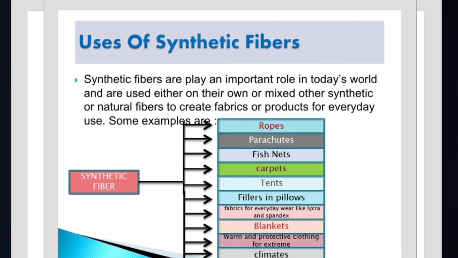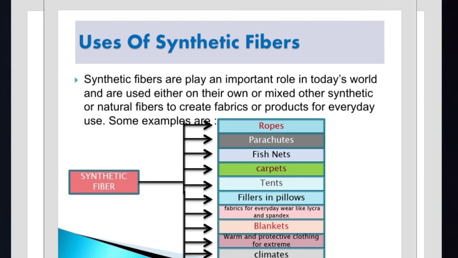What are the uses of these synthetic fibers? See here, in this picture I gave some important uses and examples. Synthetic fibers play an important role in today's world and are used either on their own or mixed with other synthetic or natural fibers to create fabrics or products for everyday use.